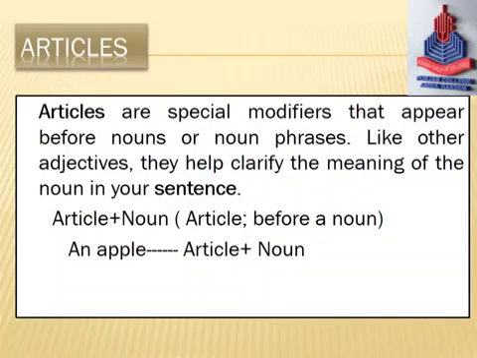It means article plus noun. Article comes before a noun. An apple. In this example, an is article and apple is noun. So article comes before a noun. Just like an adjective, it is a special modifier that appears before nouns or noun phrases.